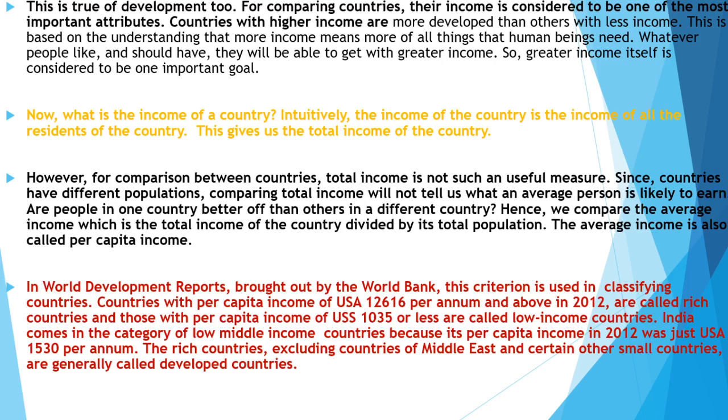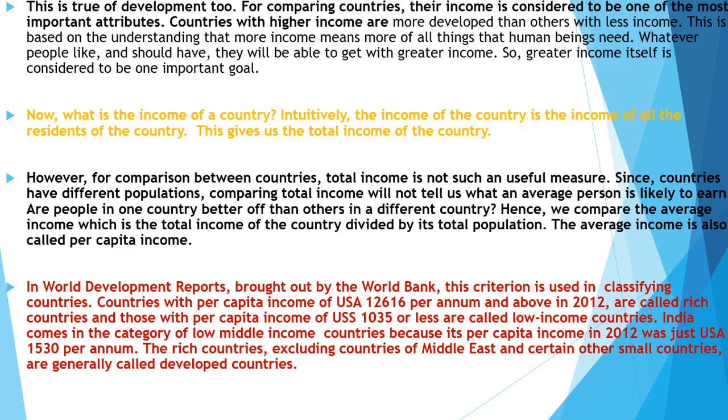And India comes in the category of low middle income countries because its per capita income in 2012 was just USD 1,530 per annum. And the rich countries, excluding countries of the Middle East and certain other small countries, are generally called developed countries. Coming to the explanation part, children.